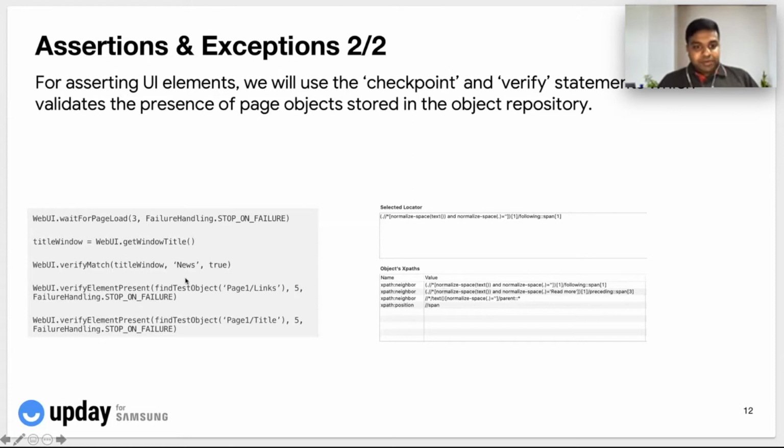And to the left, you can see how the checkpoint and the verify statement look. In this case, we are verifying for the title of the window to be news, and it is true. And again, we are trying to find the object called link and title of the article in the object repository where our objects are already stored. In case the objects are not found on the web page, or if they are not matching, then we have an exception handling mechanism here, which will stop the execution, and we will not continue further with the test execution.